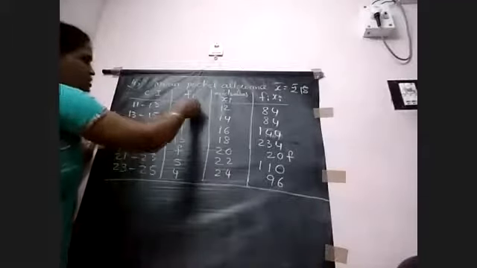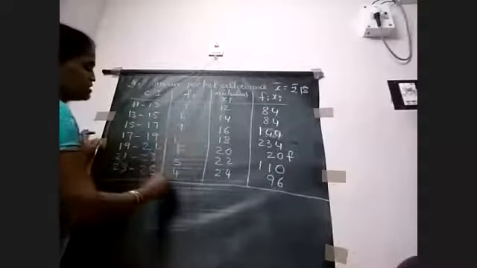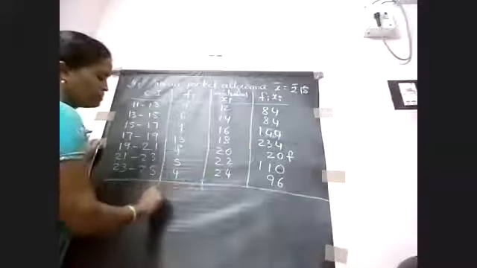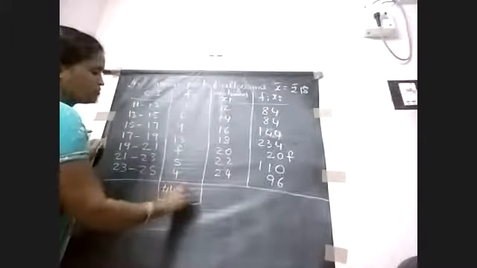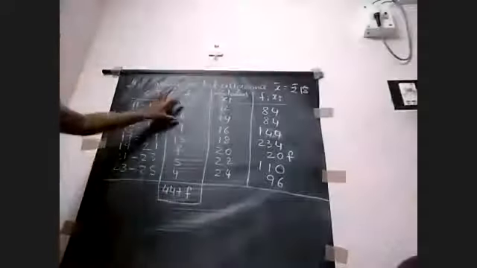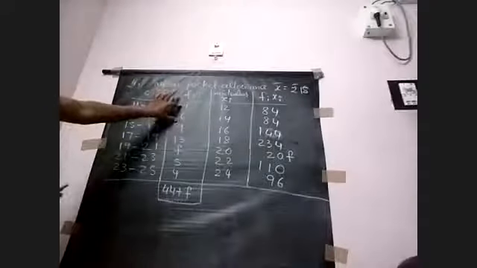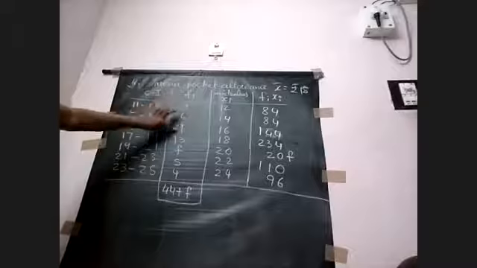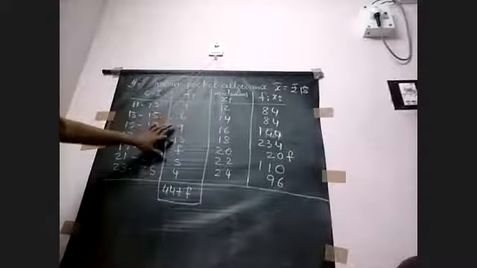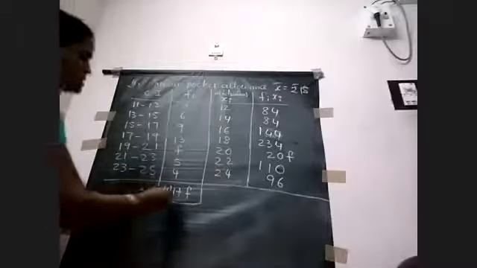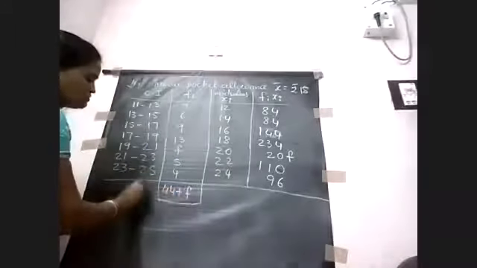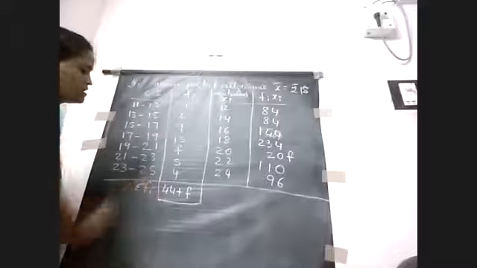By adding all the frequencies here, what did you get? 44 plus F. We are adding 7 plus 6 plus 9 plus 13, and we don't add the F term because it is an unlike term. So we get 44 plus F. This is our sigma fi.